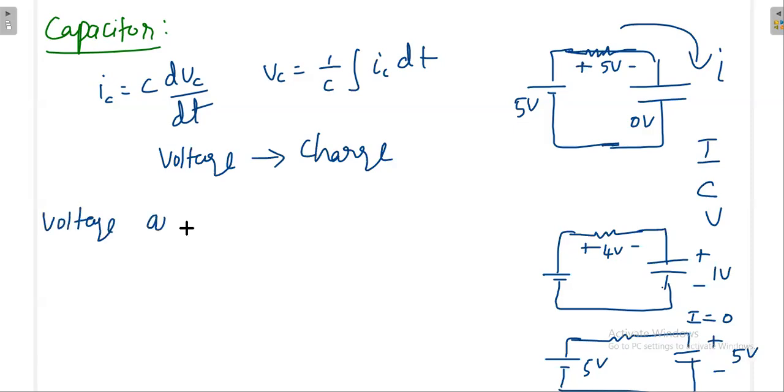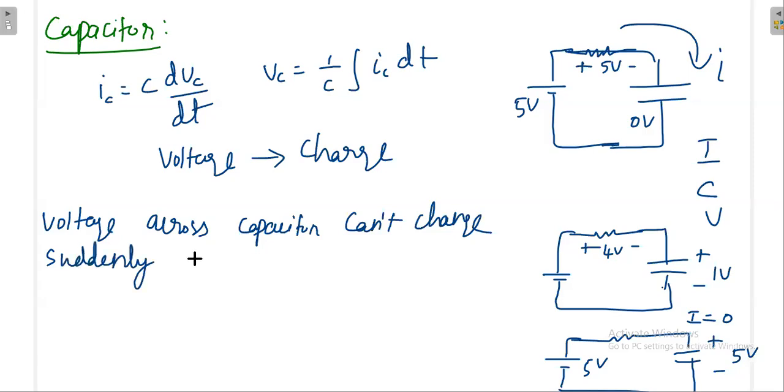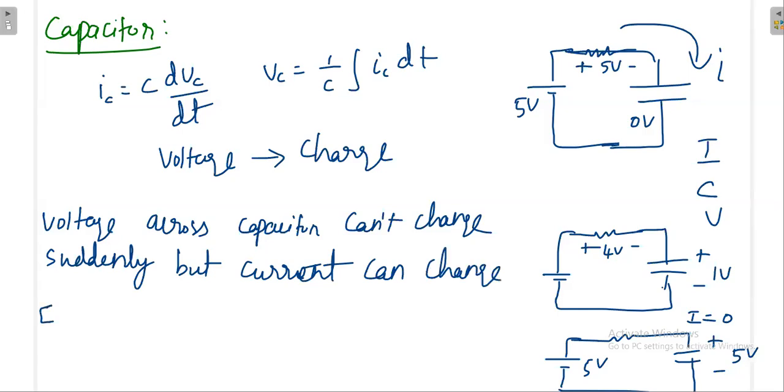Voltage across the capacitor cannot change suddenly, but current can change. Example, mobile battery recharge. Okay, again you may have some doubt.